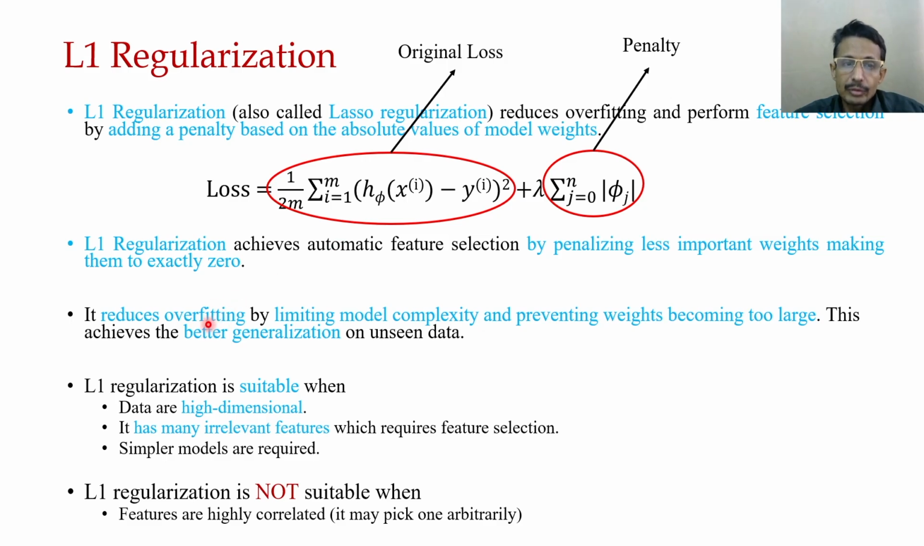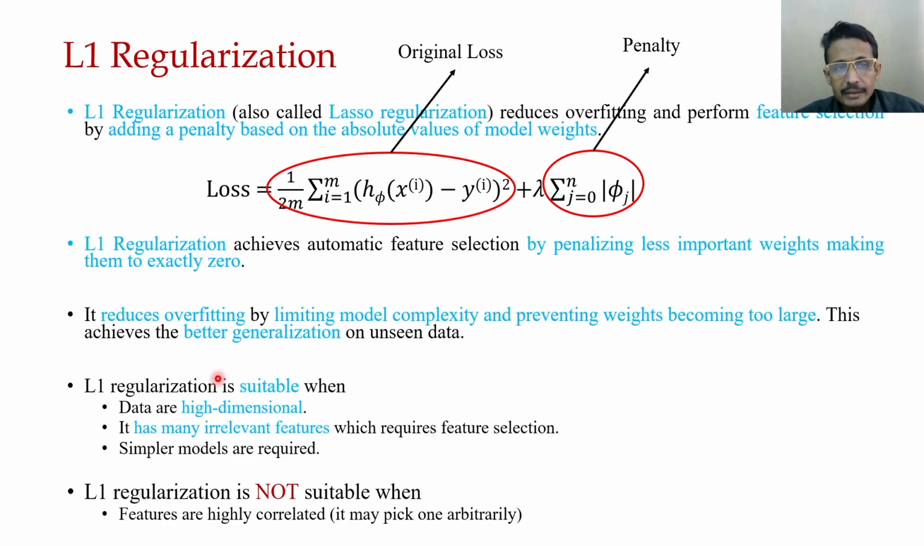And it reduces overfitting by limiting the model complexity. You can understand this very easily. If we remove some features, definitely the model complexity will be reduced, and the weights will not become too large. The number of weights will be smaller. This makes the model simpler, and this achieves better generalization on unseen data.